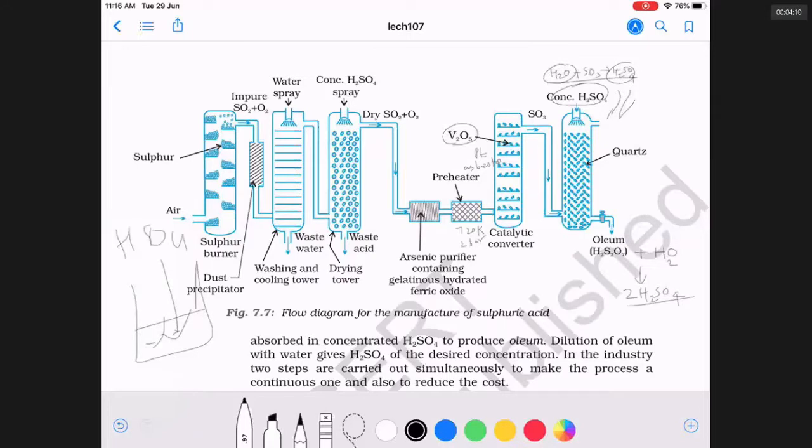You should never do otherwise. What is otherwise, sir? First, you should take water, then you should add sulfuric acid. You should never take sulfuric acid first and add water to it. If it is sulfuric acid, and if you are adding water,